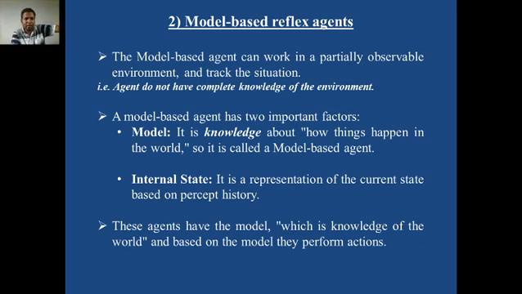The model based agent has two factors. As I discussed a few minutes before, you have to supply a model, meaning knowledge. You have to give the knowledge to the agent, and then it will become a model based reflex agent. And such an agent also requires an internal state. So what exactly are the two factors?